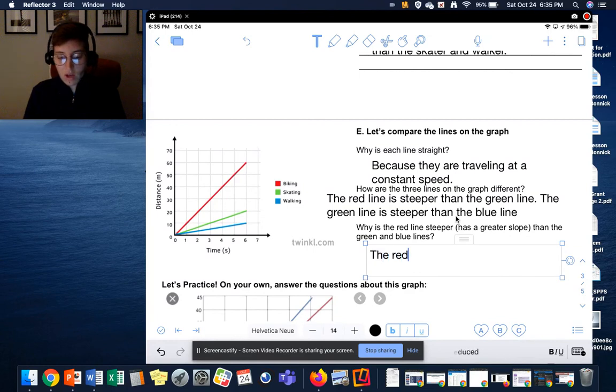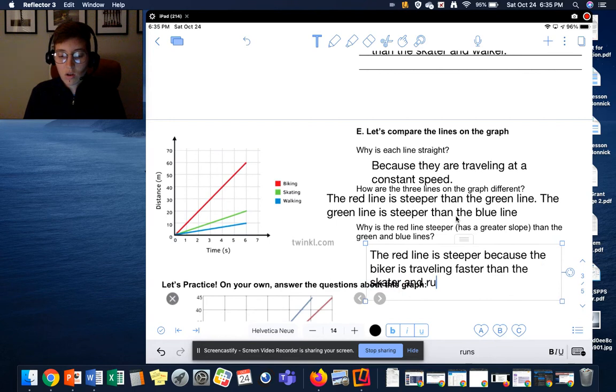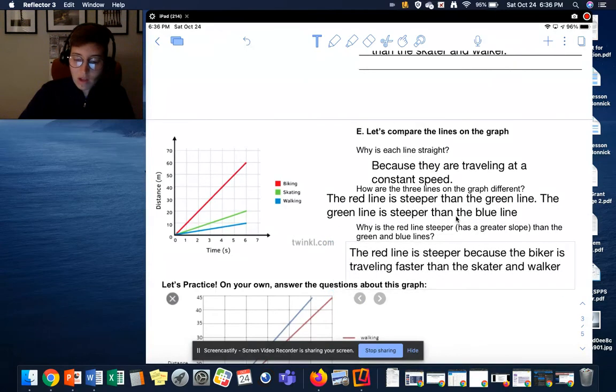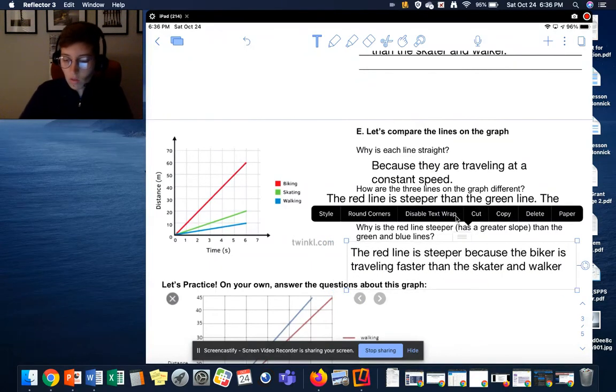So the red line is steeper because the biker is traveling faster than the skater and the walker.